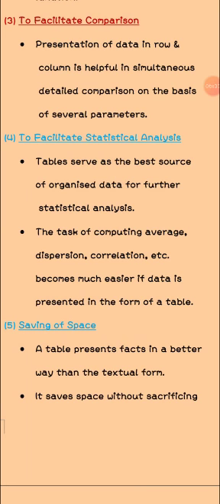It helps to calculate the data in row and column in several parameters. It helps to facilitate the comparison and detail all the information very well in the row and what? Column. The fourth one is to facilitate statistical analysis. Tables serve as the best source of organized data for further statistical analysis.